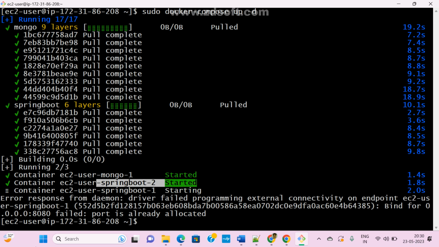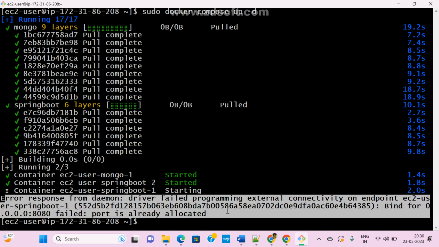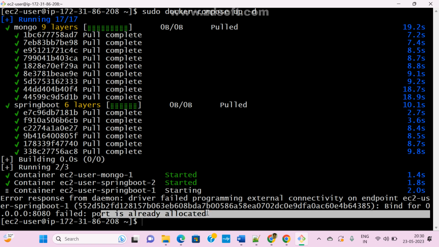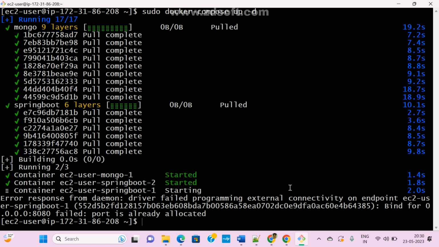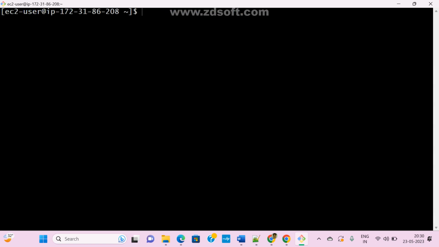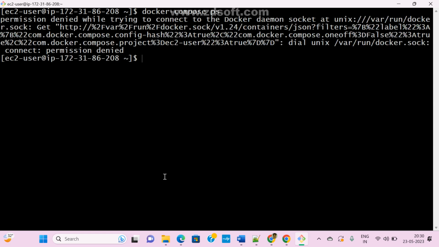What is the error? Response from the daemon: driver failed programming external connectivity. Okay, that is not a problem. External connectivity, so the port is already allocated. Okay, no problem. Now check whether these services are running or not. Now this is the command, guys. We can use Docker commands or we can use Docker Compose also. docker-compose ps command. Now see here, sudo, right? Every time we need to give sudo.